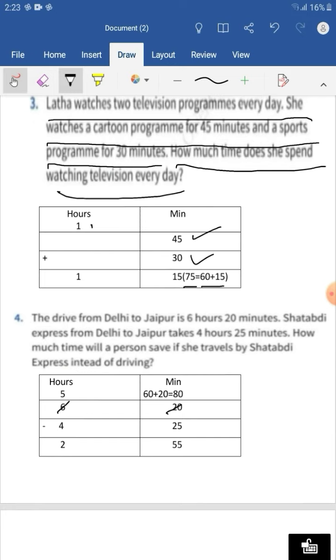That 1 hour we are going to write in the hours column. So total minutes is 15 and hour is 1. So total how much is she watching? 1 hour 15 minutes she is watching TV.